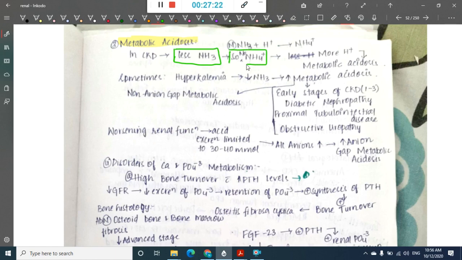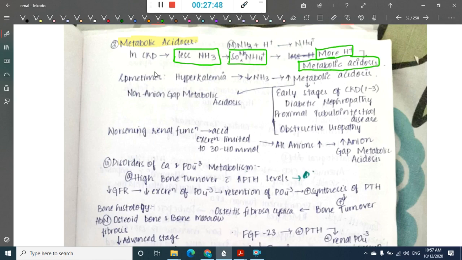Because there are no ammonium ions, the hydrogen, which is already present, will increase. So there is more hydrogen. What does this increased proton lead to? This will lead to metabolic acidosis. So this is one way how metabolic acidosis is seen in chronic kidney disease.